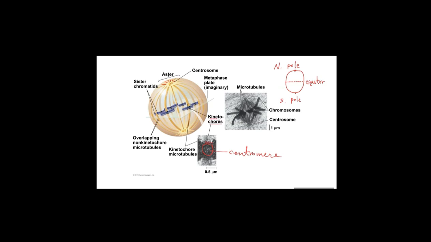This is a centrosome. Chromosomes overlap, so it's not clear to find the centromere. But this microtubule extends from the centrosome and attaches to the kinetochore. Chromosomes align at the equatorial plane. This is the most notable phenomenon in prophase.